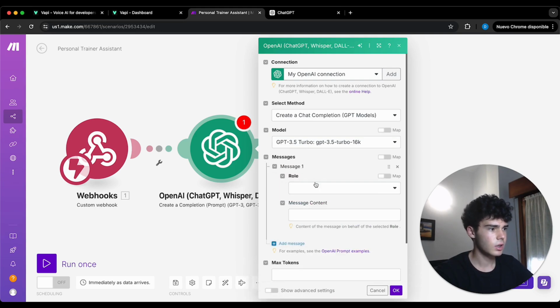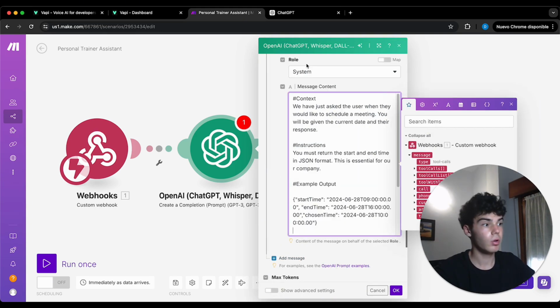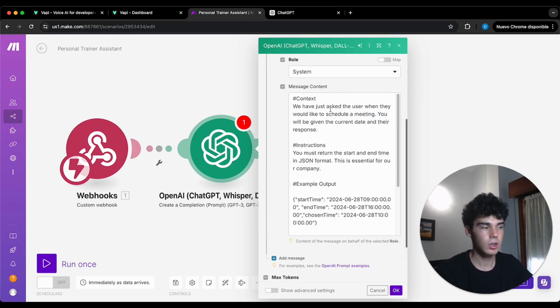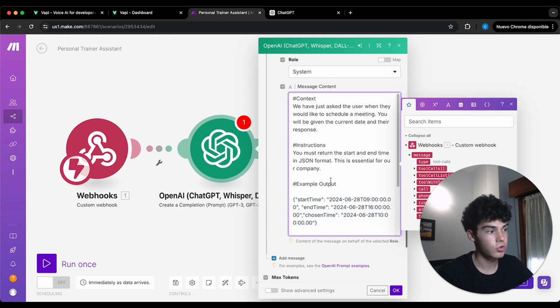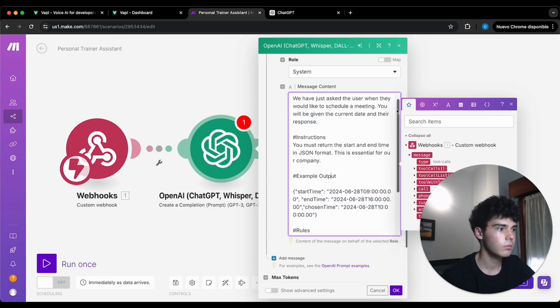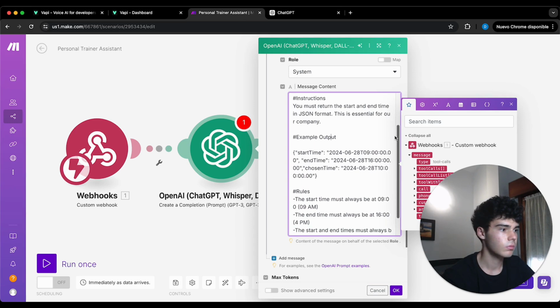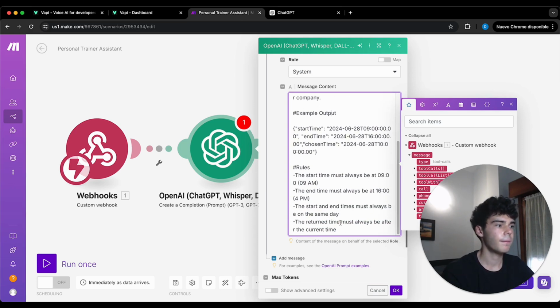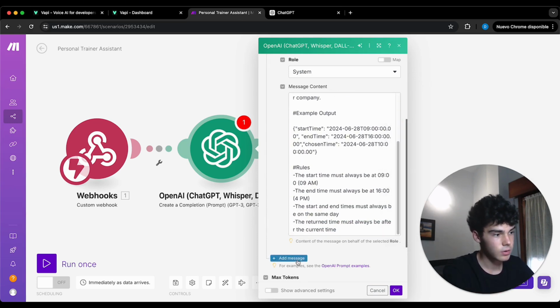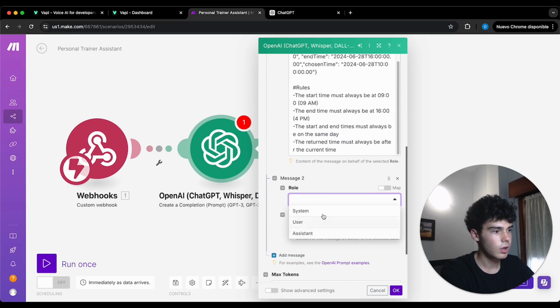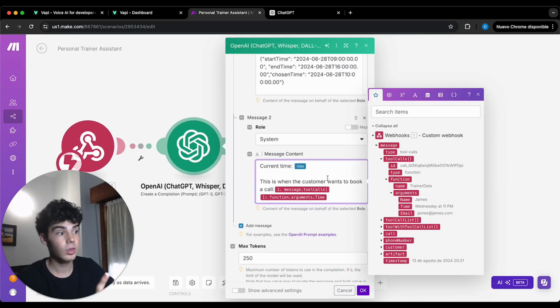Add a message. Let's go with role system. We're going to put here in message content this, so that we can tell GPT to basically output a JSON string. I let you copy this. And now we're going to create another message. Add the message, role system, and we're going to put this: current time now, and this is when the customer wants to book a call.